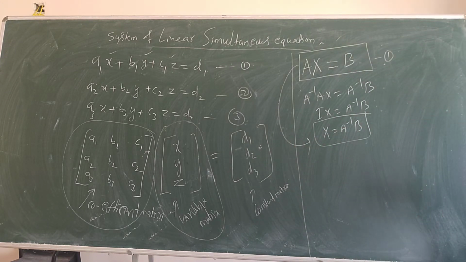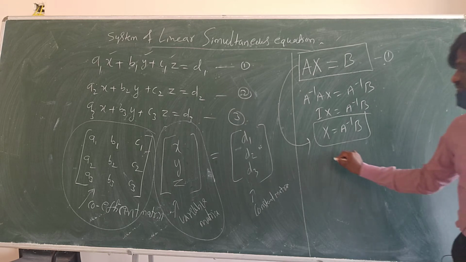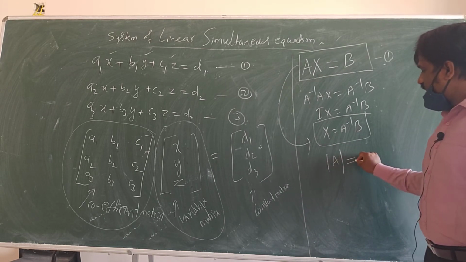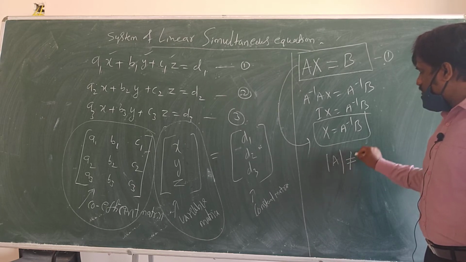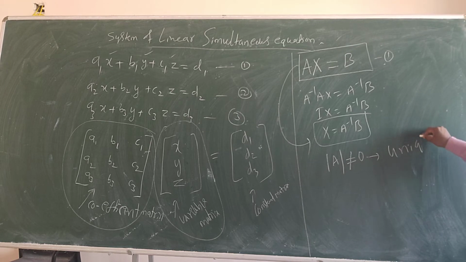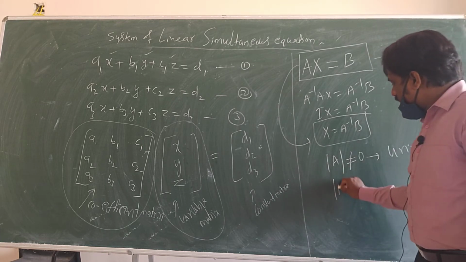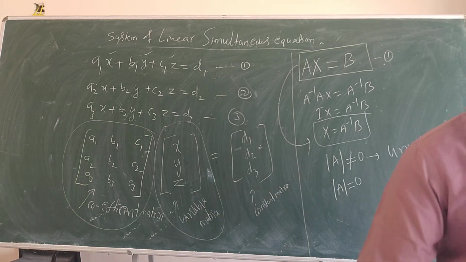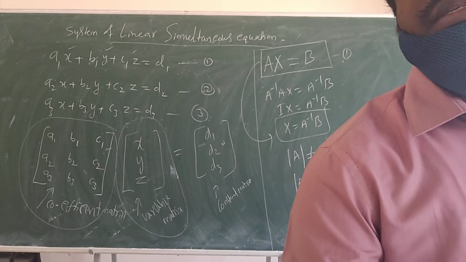So for this, what do I have to find? I have to find the determinant of A. If the determinant of A is not equal to 0, then you will have a unique solution, meaning x, y, z you will get uniquely. But if the determinant of A becomes 0, then what happens?